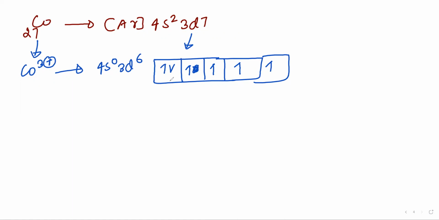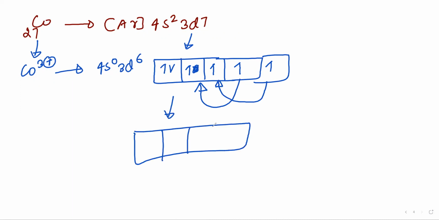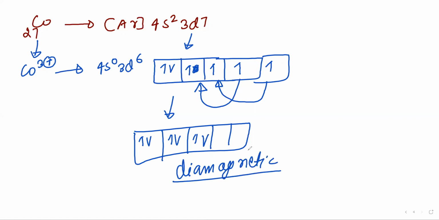So it will do inner orbital. For inner orbital, this electron will come here and this electron will be coming here. Then it will become like this: 1 2 3 4 5 6, right? So this is called diamagnetic. Write it down.